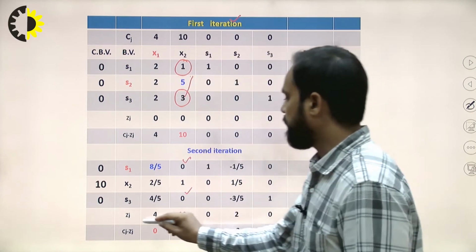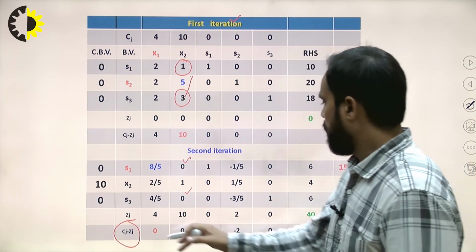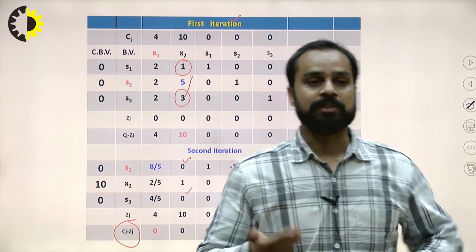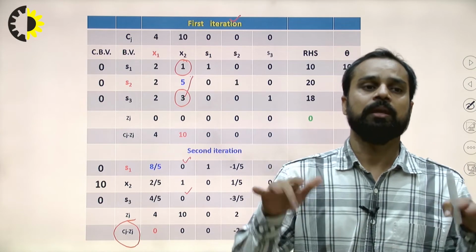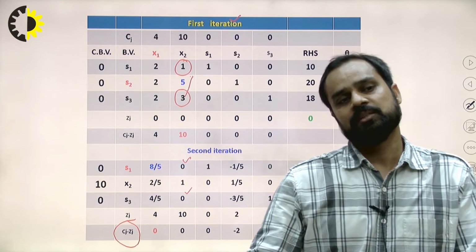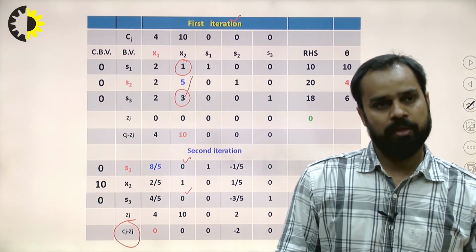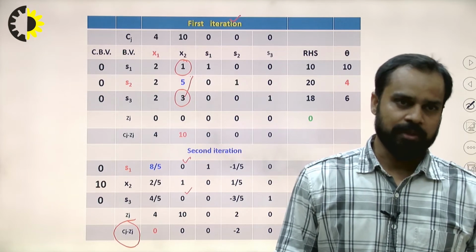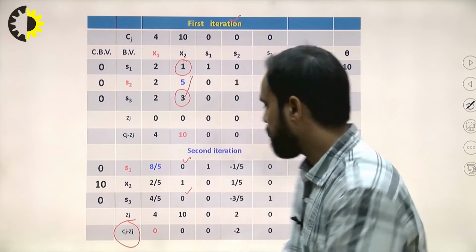Again, we calculate Cj minus Zj. Now we can see that this Cj minus Zj indicates the termination of this algorithm. What is the termination criteria? Simple: if all values of Cj minus Zj are either 0 or negative for the non-basic variables, that is the termination condition of the simplex algorithm. So you can say this is the termination condition.